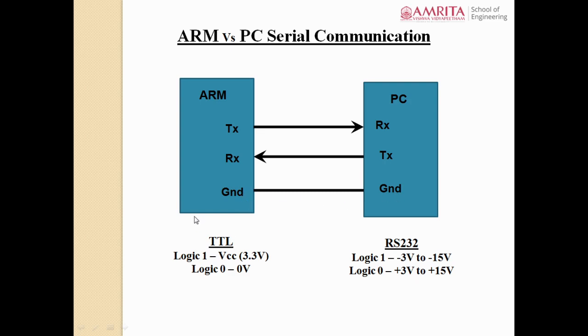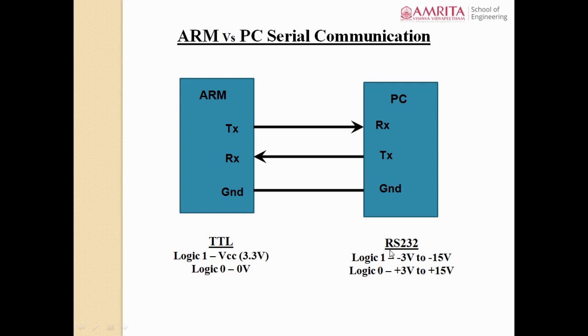One more thing you need to keep in mind: ARM works on the TTL standard, while the PC works on another standard known as the RS-232 standard. The TTL standard means logic 1 is represented by VCC. In the case of ARM, VCC is 3.3 volt, and logic 0 is represented by 0 volt.